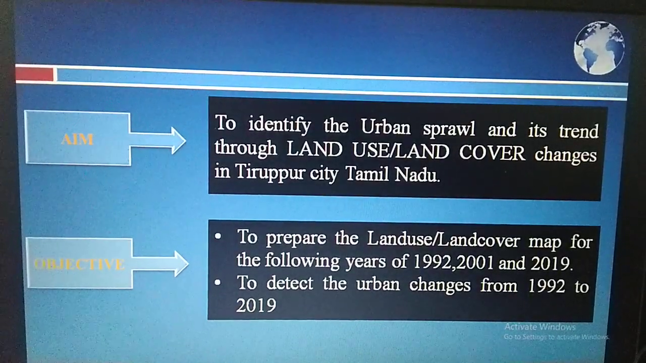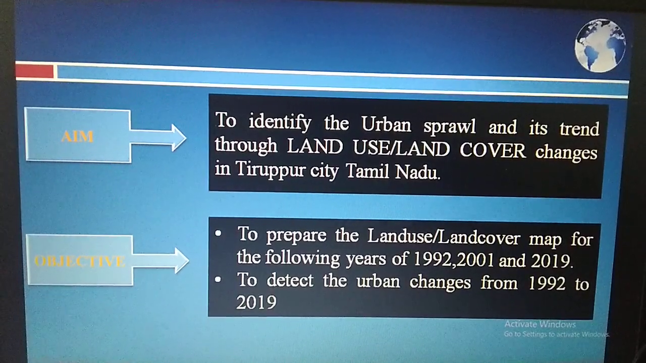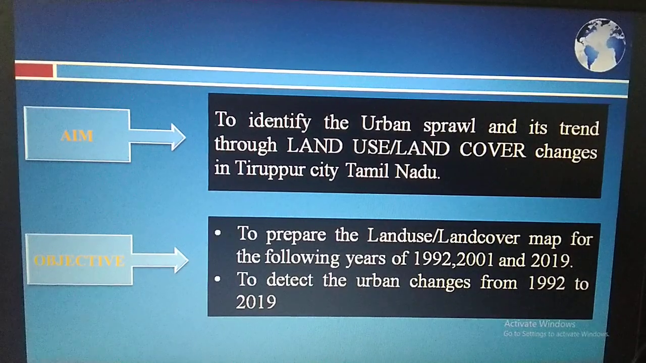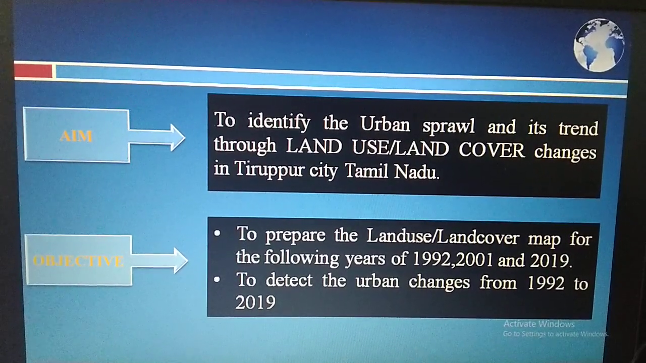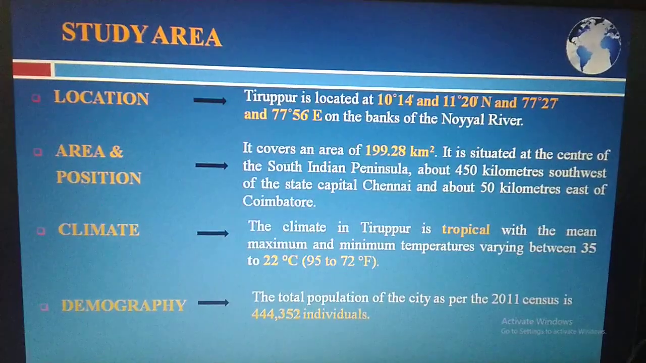Next, aim and objective of the study. The aim of the study is to identify the urban sprawl and its trends through land use land cover changes in Tirupur city, Tamil Nadu. The objective is to prepare the land use land cover map for the years 1992, 2001 and 2019, and to detect the urban changes from 1992 to 2019.